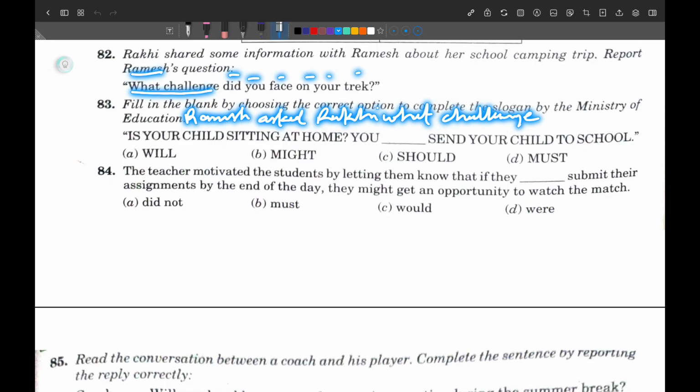When you convert it into assertive, you faced on your trek. It will be converted according to Rakhi, and faced is from simple past, so it will be she had faced. Your will be converted to her, and trek, and in the last full stop. Got it? So what is the whole conversion? It is: Ramesh asked Rakhi what challenge she had faced on her trek.